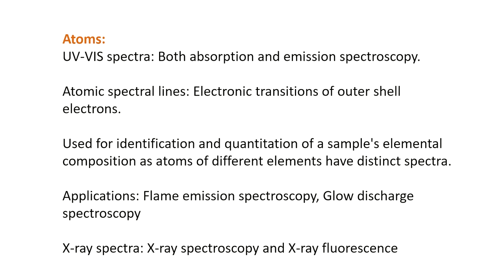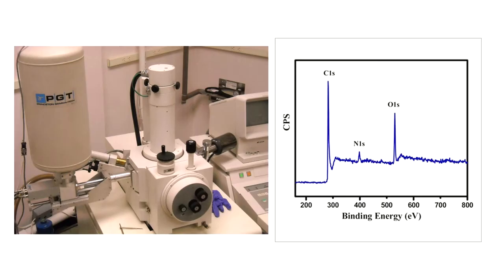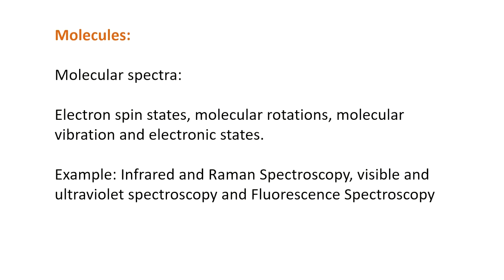Now in case of atomic spectroscopy, atoms also have a distinct X-ray spectra, and techniques which have been used to study these X-ray spectra are X-ray spectroscopy and X-ray fluorescence. Now the next type of matter that can be used is molecules. So the combination of atoms leads to the formation of molecules. Since atoms of different elements have distinct spectra, the combination of atoms also leads to the creation of unique types of spectra.